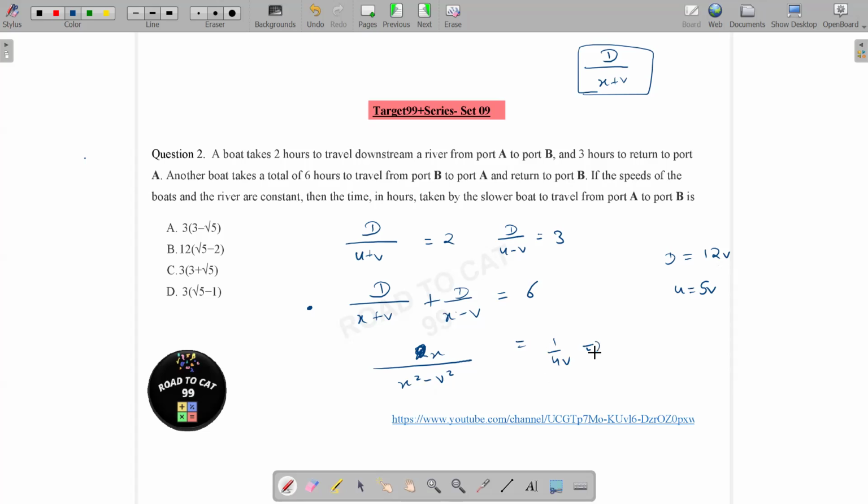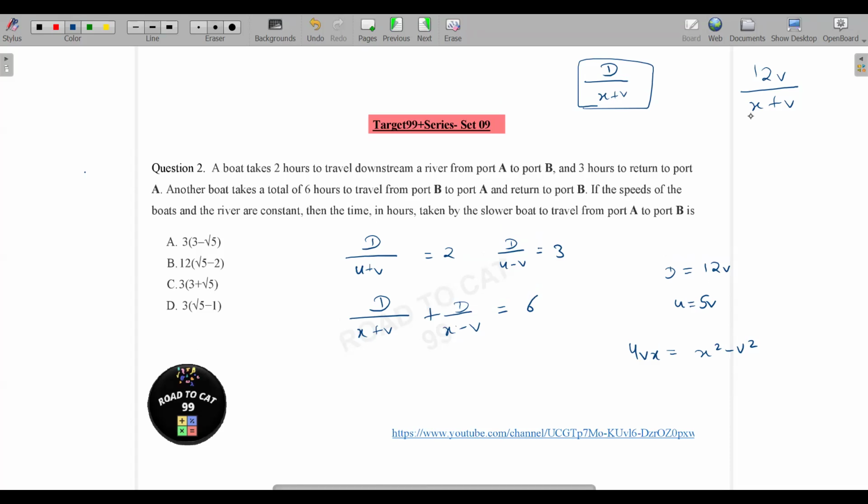Or I can say that 4vx is equal to x square minus v square. I am removing the unnecessary details. Now we have to find this, that is 12v divided by x plus v, right? I think we can do something out of this. Can we say something? Okay, we have to think a little bit more.